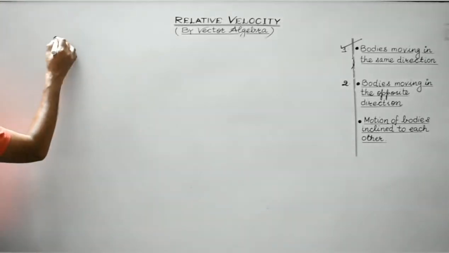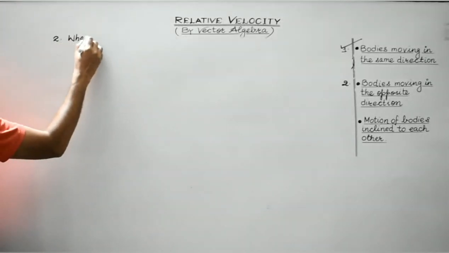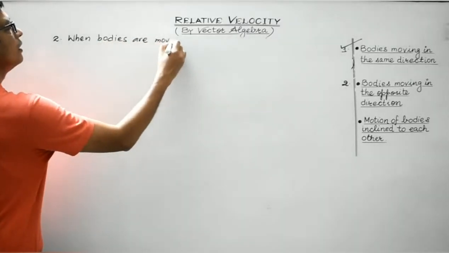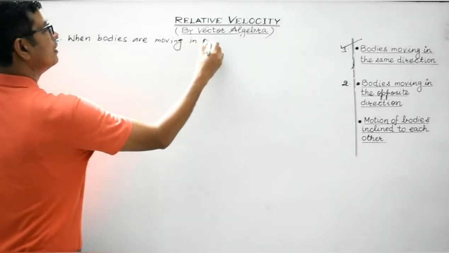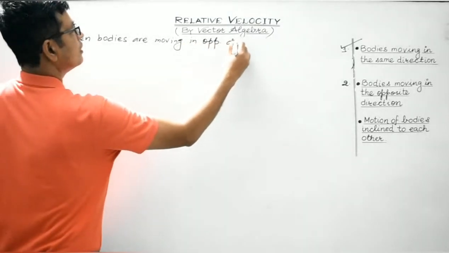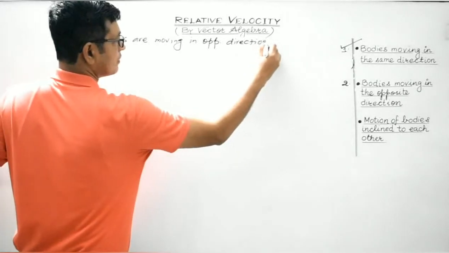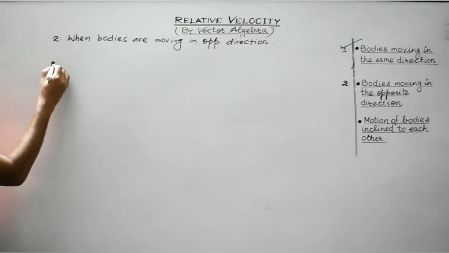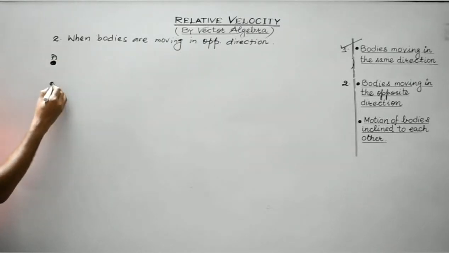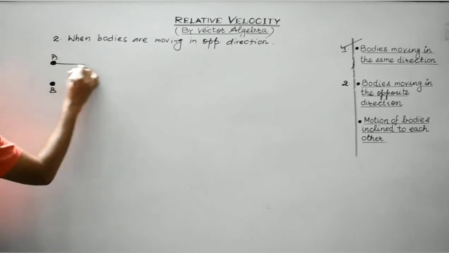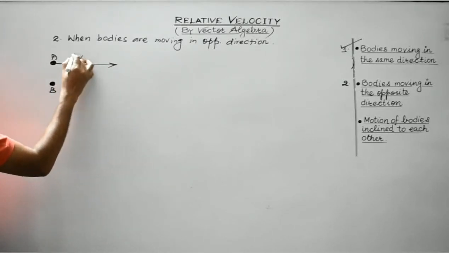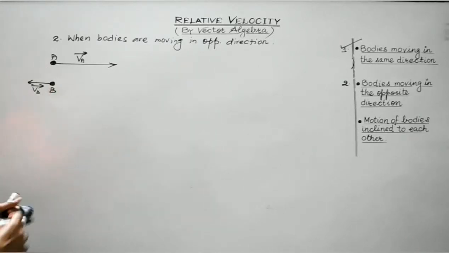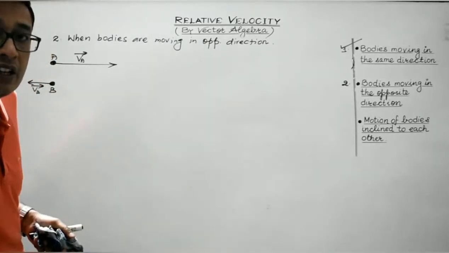So case 2, when bodies are moving in opposite direction. So this is the first diagram. Suppose this is body A and this is body B. This is VA, and this is VB, suppose. So we are dealing with the case whereby the two bodies under consideration are moving in the opposite direction.